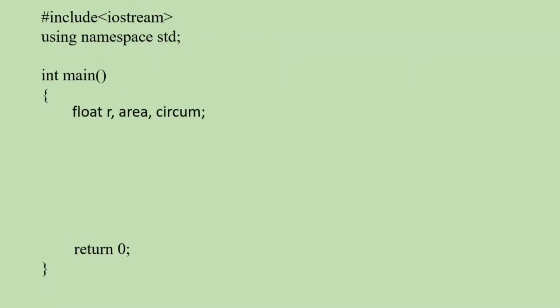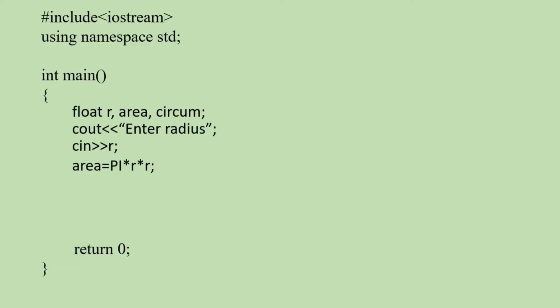So we are declaring r, that is radius, area, circum, that is circumference, as floating point values. So I have declared as float, r, area and circum. Now we can give some instruction to the user to enter radius. We can accept value for r. We are using cin command to input value for r.